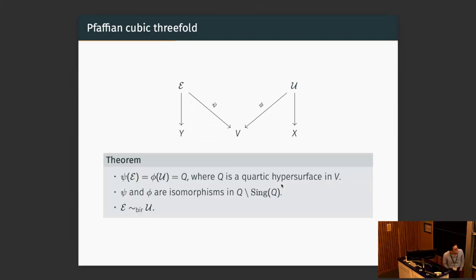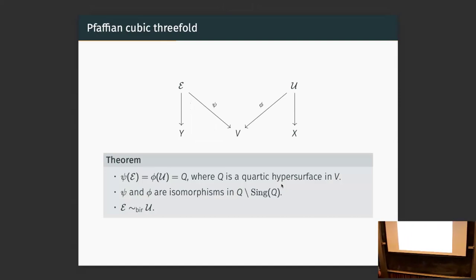So here's a few results. The proofs of these theorems are more or less through linear algebra or multilinear algebra. First, the images of psi and phi under the canonical projection actually coincide, which is a quartic hypersurface in V. Here, equality is physical equality. They are actually the same thing in V, not only isomorphic. And then it turns out phi and psi are both isomorphisms in the complement of the singularity of Q. And therefore, these two maps are birational onto their image.